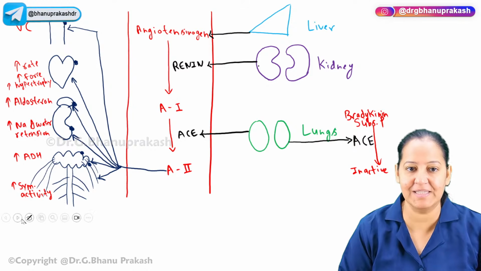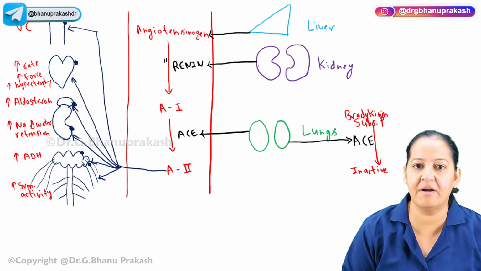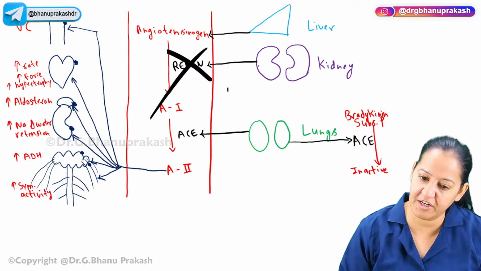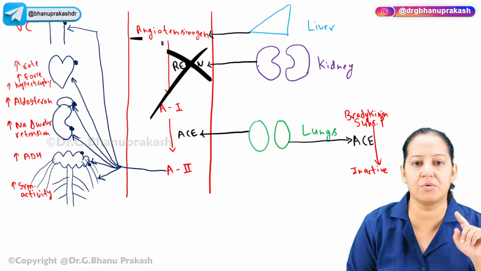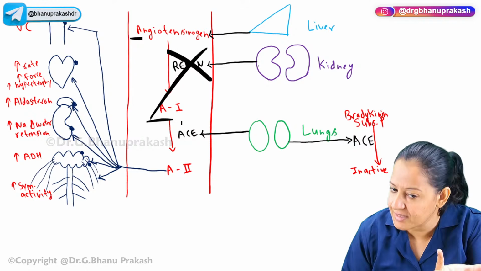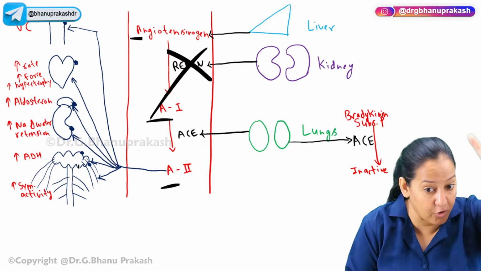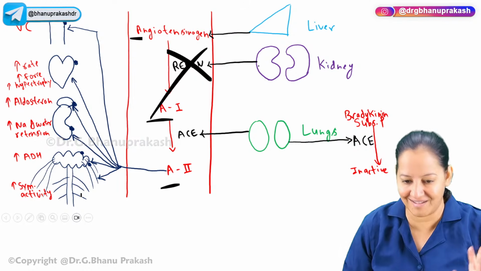There are 3 levels. Please imagine. See here, everyone on the screen. Number 1, you can give a drug that inhibits renin, so that angiotensinogen does not convert into angiotensin 1. Angiotensin 1 will not form, ना रहेगा बांस, ना बजेगी बांसुरी. If angiotensin 1 is not there, where will angiotensin 2 come from? If 2 does not come, who will go to the 6th organ and who will raise the BP? You are getting my point.